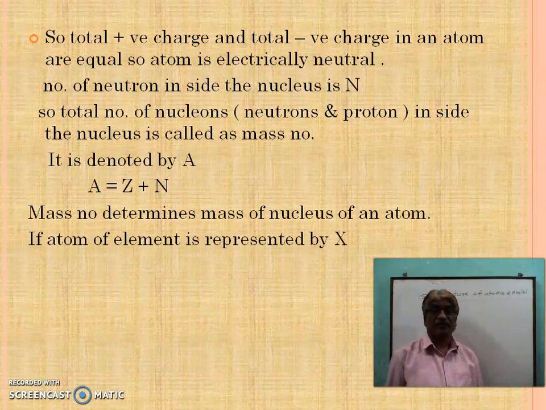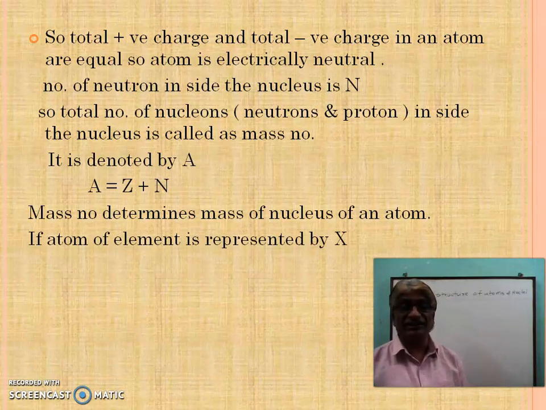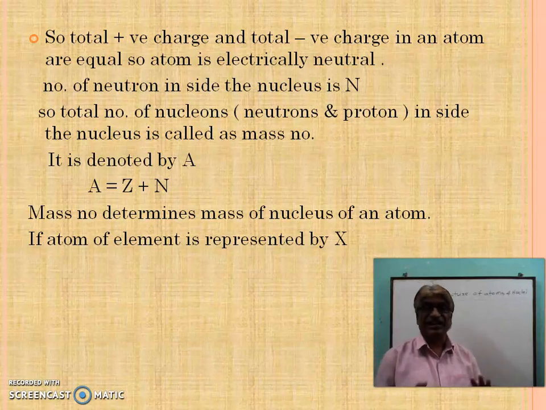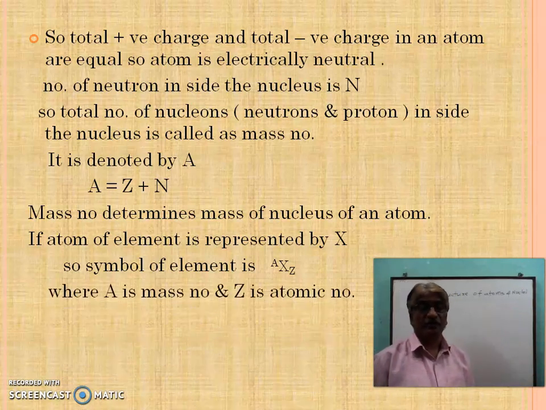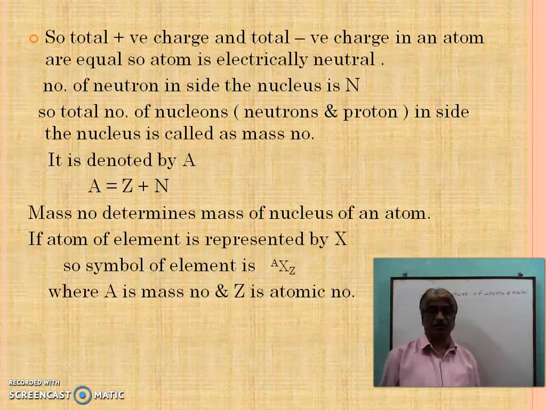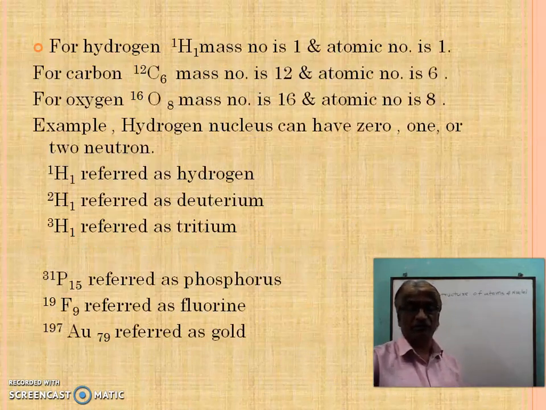If an atom of an element is represented by X, means X is an element, then the symbol for the element will show mass number A and atomic number Z like this. See here, where A is the mass number and Z is the atomic number.